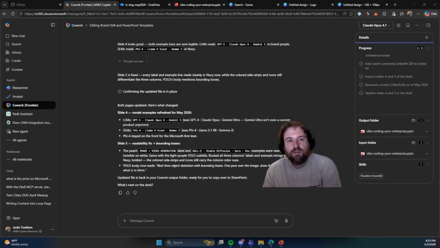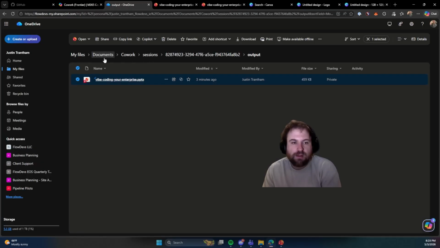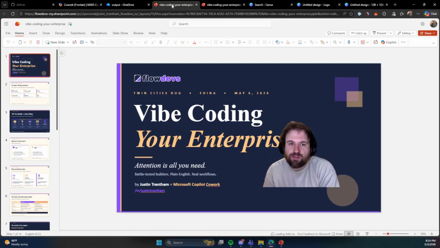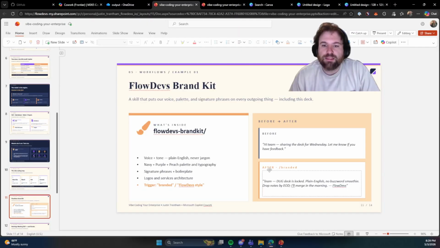Let's take a look at our file here. It's weird that it doesn't let us just open the folder. Oh, it does now. Okay, cool. You can find it in My Documents and then Cowork and then Sessions, and then you can find the session ID. I wonder if there's a way. It's probably in the URL somewhere up at the top there, but we're going to go and we'll update this brand kit slide a little bit.